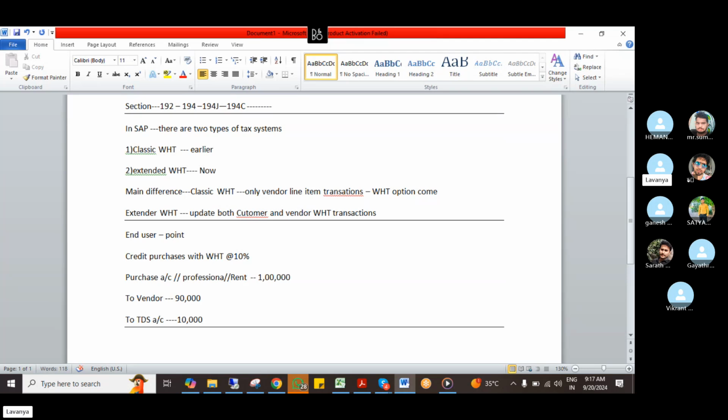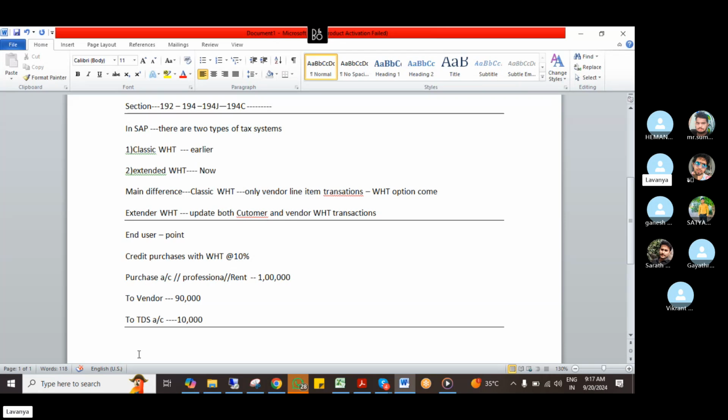So when I'm paying, in my books I paid 1 lakh rupees to the landlord, and 1 lakh rent I had to disclose as the expense, right? 90,000 I paid to the landlord and 10,000 I deducted. It's not only applicable to the purchase account. It's related to all transactions. I told you, right? For all transactions, when I'm paying anything to anyone from my Lavanya and Co, I have to deduct TDS in that scenario.